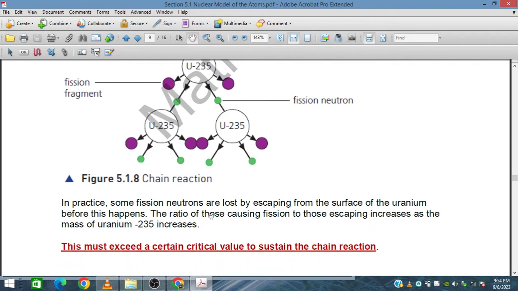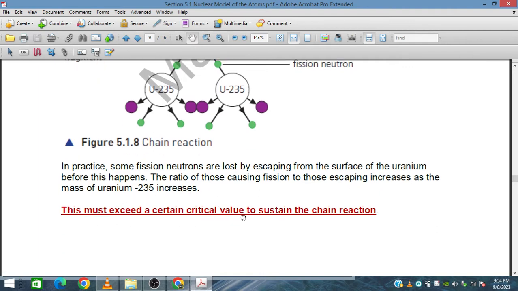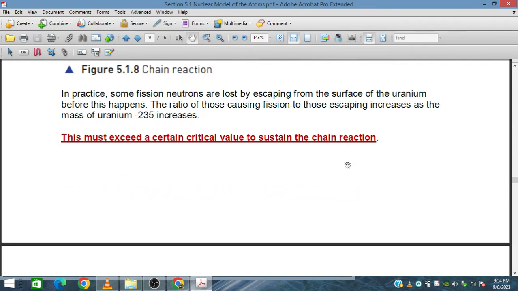In practice, some fission neutrons are lost by escaping from the surface of the uranium. If these neutrons escape and do not strike other nuclei, then the chain reaction cannot be sustained. So in order to maintain a sustained chain reaction, it should have a proper geometry. The ratio of neutrons causing fission to those escaping increases as the mass of uranium-235 increases. This must exceed a certain critical value to sustain the chain reaction, and the geometry matters as well.